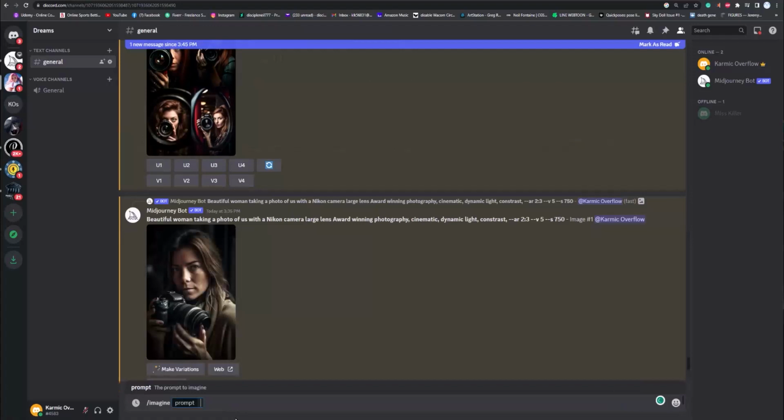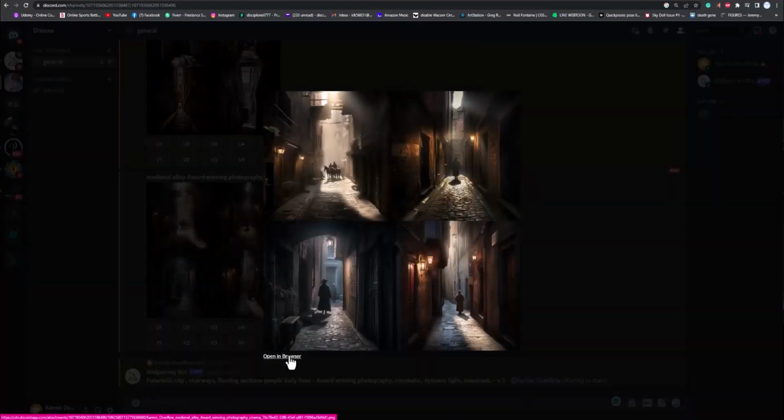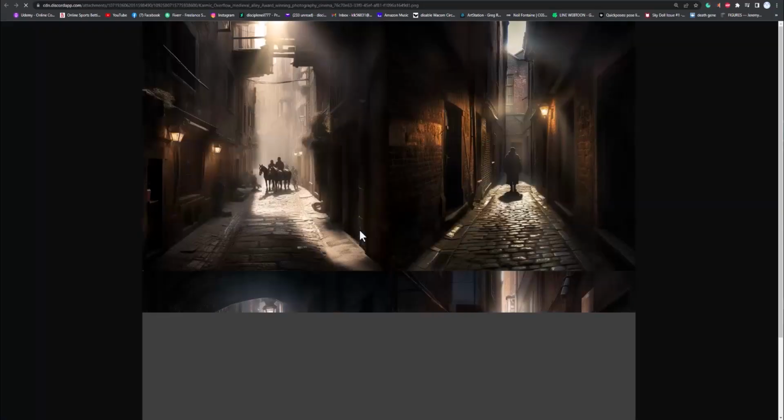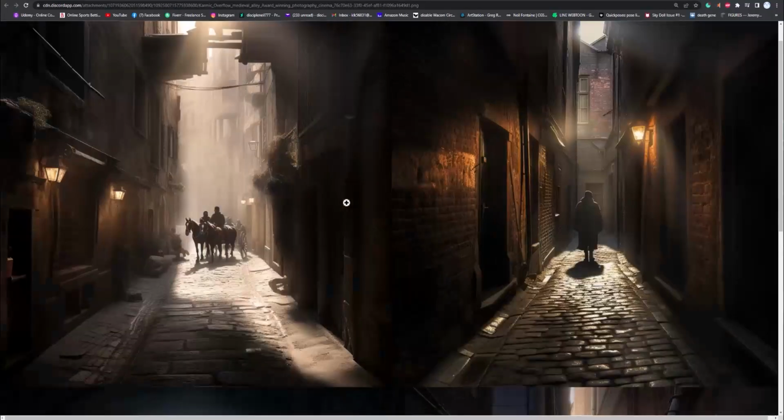And so I can paste this, and let's say I'm like, you know what? I don't like the domes. So let's just do futuristic city and see what happens there. And look at here. So now we got a medieval alleyway. And that's pretty cool.